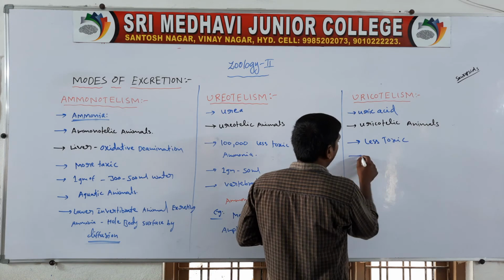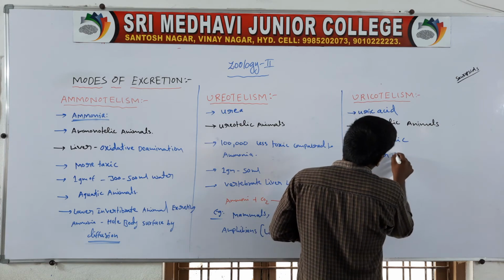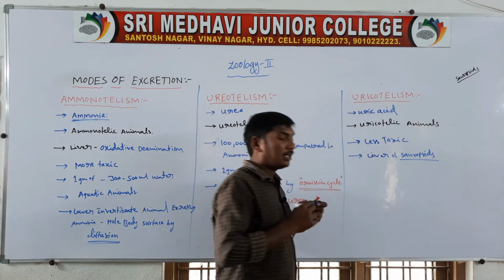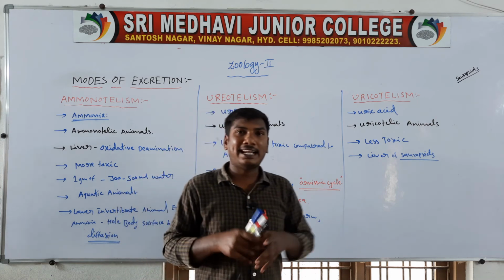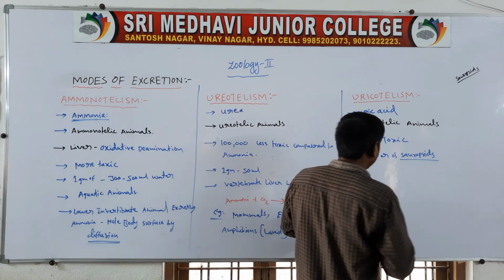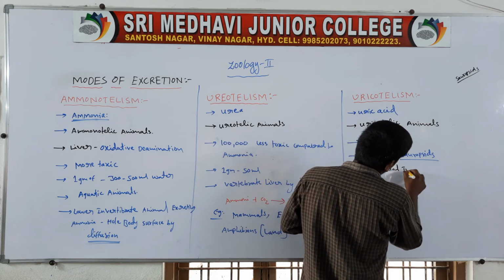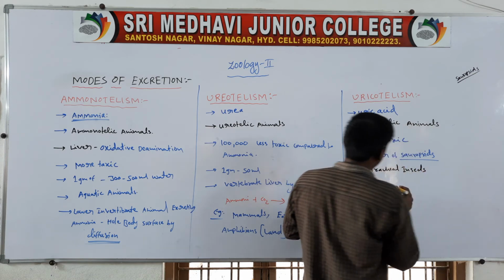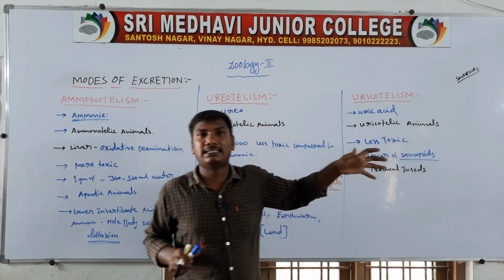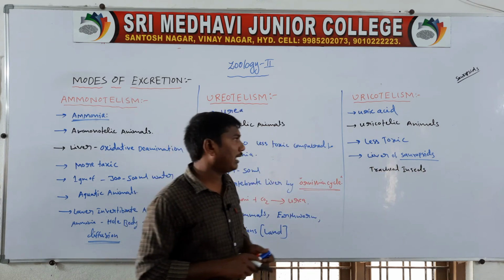Next, it is formed in the liver of sauropsids. Sauropsids means reptiles and birds. It is also formed in tracheal insects. So uric acid is mainly formed in the liver of sauropsids and in tracheal insects.